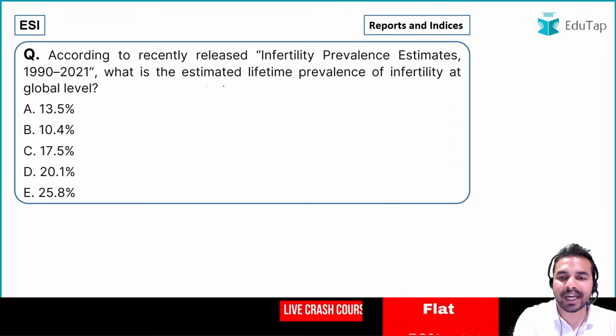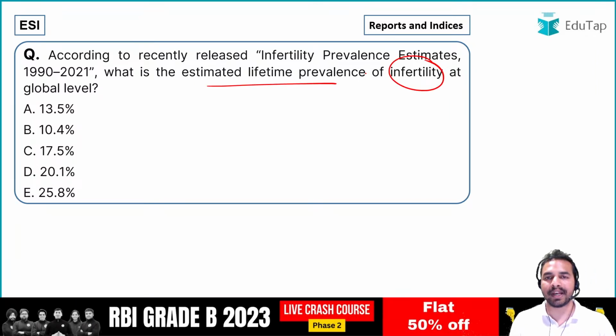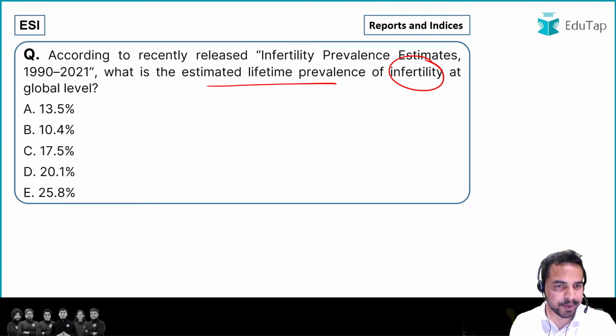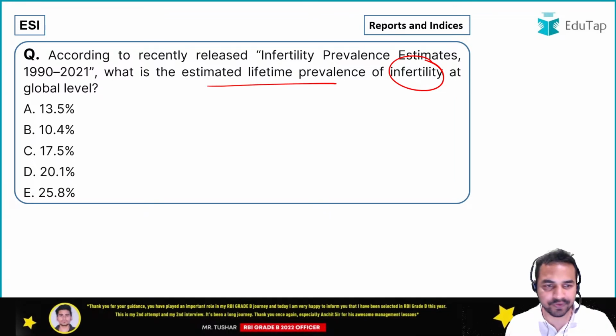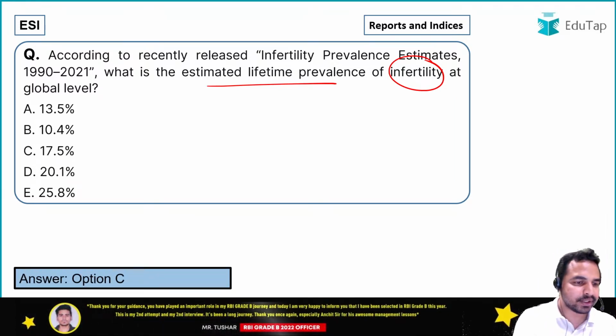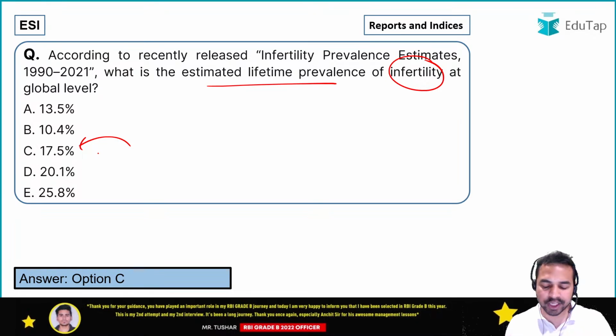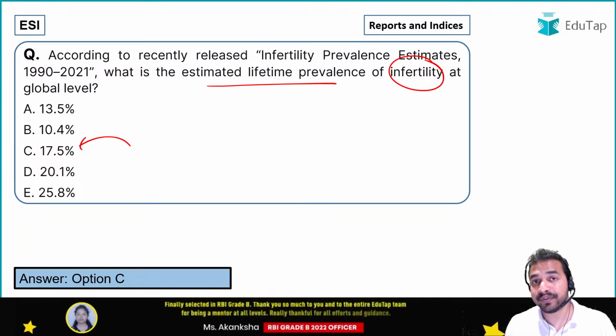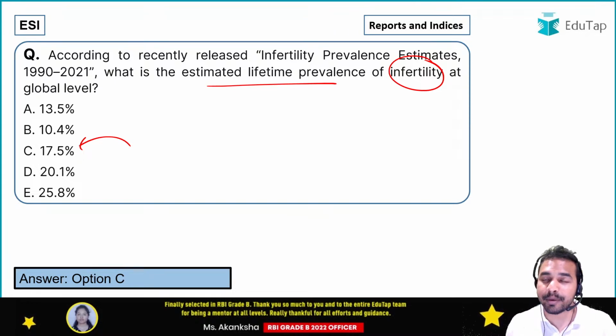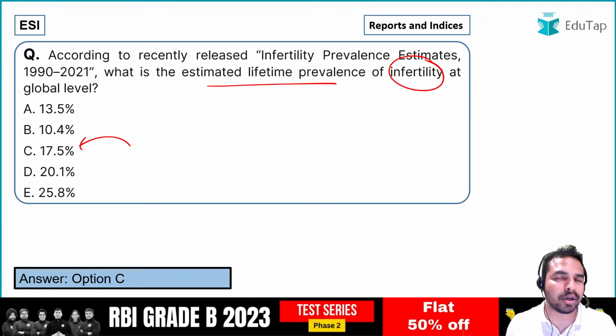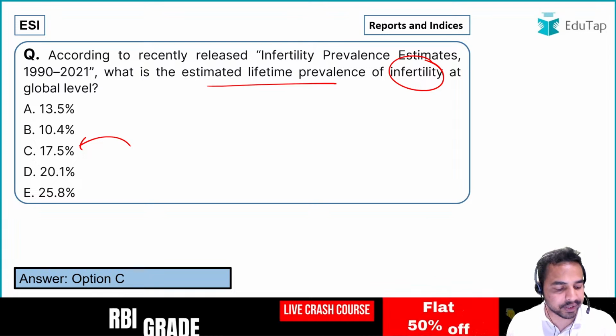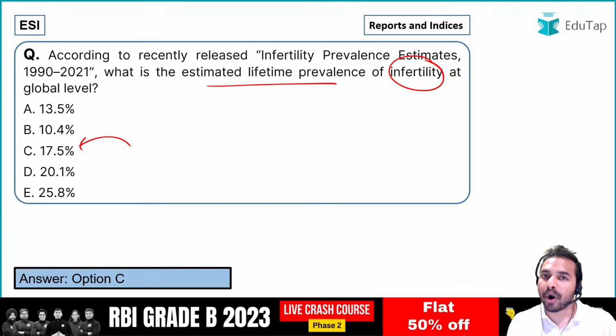So what is the estimated lifetime prevalence of infertility at the global level? So guys, what is the right answer? The estimated lifetime prevalence of infertility at the global level was 17.5%. Okay, so let me tell you guys, there are heavy facts and figures in these reports and indices, and that is what you have to see in today's session: how we can look at them, how our preparation is going, and how we can cover our loopholes.